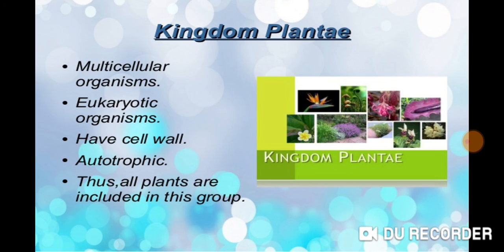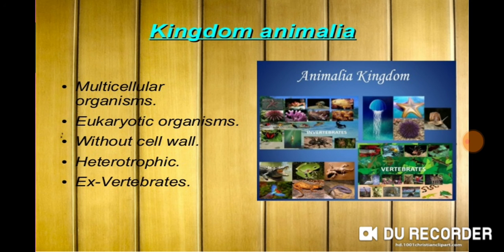Now moving on to kingdom Plantae. Kingdom Plantae includes plants. These are multicellular organisms. These are eukaryotic. They have membrane bounded structures. They have a cell wall. These are autotrophic, and all categories of plants are included in this group. Then the kingdom Animalia. It is also multicellular. It is eukaryotic. It does not have a cell wall.